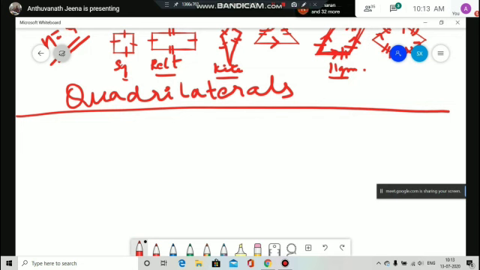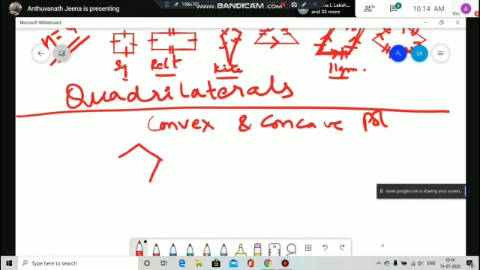Next, before we go to quadrilaterals, there is convex and concave. What is a convex and concave polygon? Convex means they have diagonals in their interior portion. For example, like this. Diagonals. What do you mean by diagonal, children? Opposite.